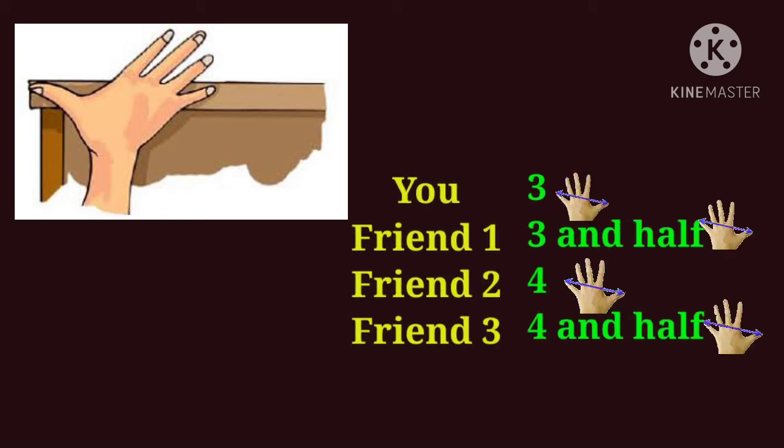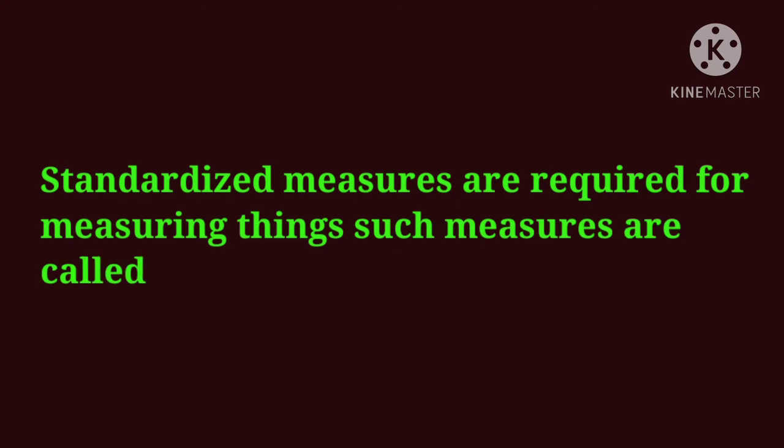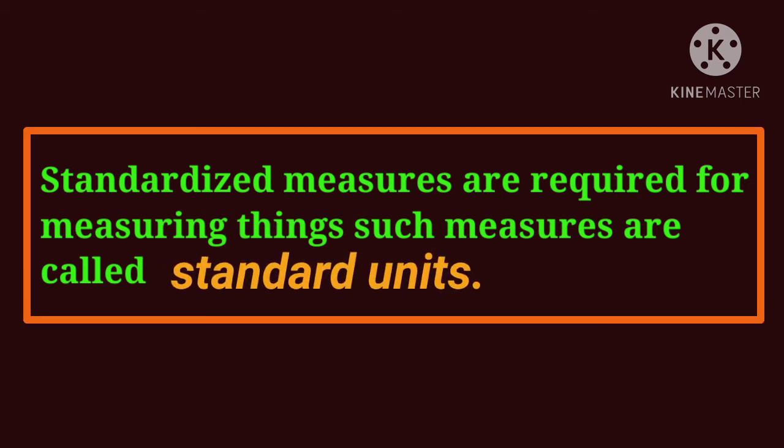Now measure the length of a bench by means of a span of your hand. Ask your friends to do the same. Did each of you obtain the same measure for that bench? What could be the reason? Standardized measures are required for measuring things. Such measures are called standard units.